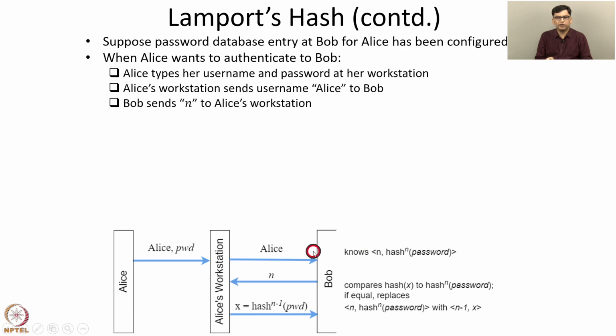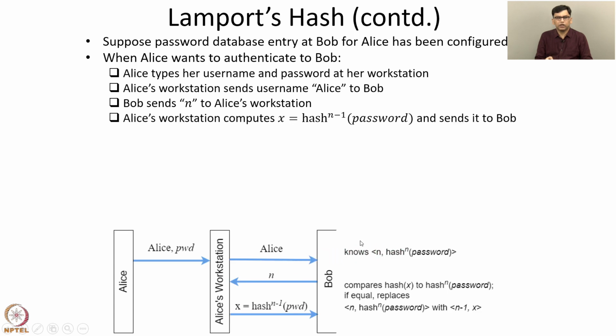Now Bob sends n to Alice's workstation, which is the integer that is part of this information. Now Alice's workstation computes this quantity x, which is equal to h^(n-1) of password, and sends it to Bob. So this x is obtained by applying the hash function n-1 times to the password.